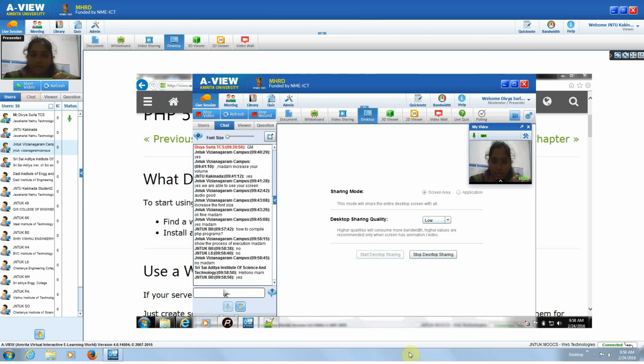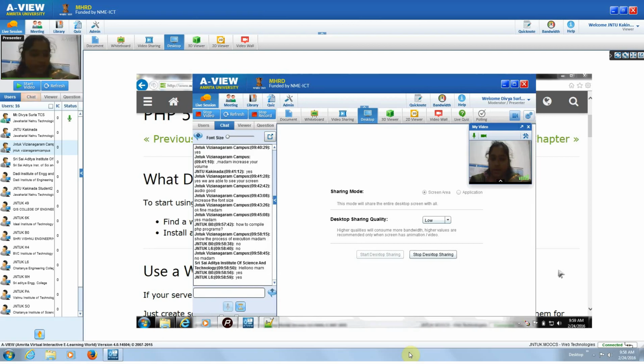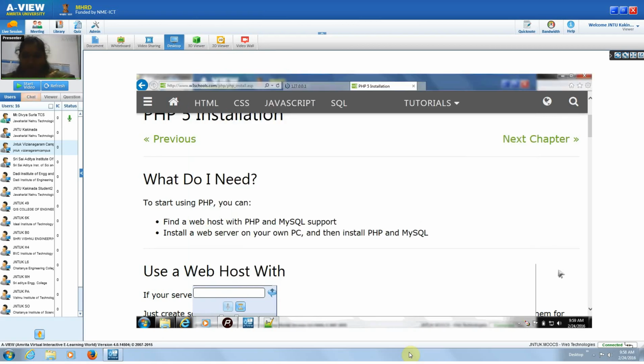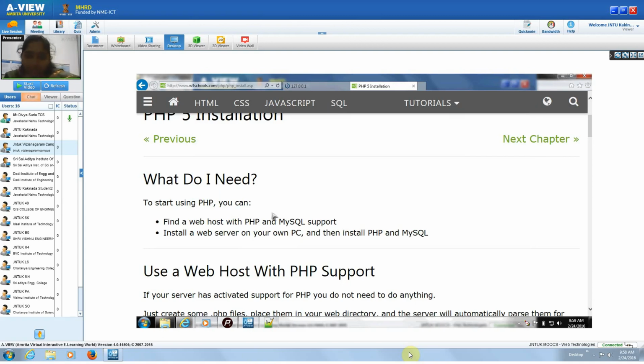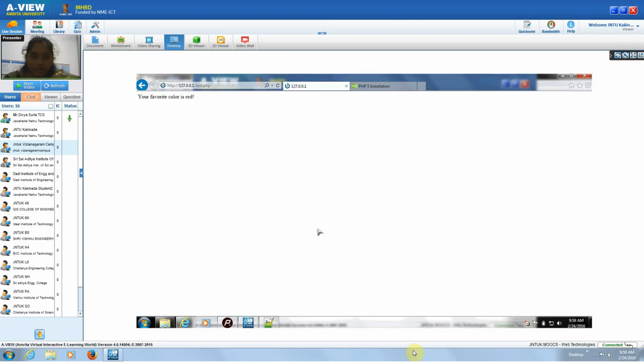Okay, fine. See, for the PHP installation, we require Apache or IIS servers, that is web servers. Along with that, we need PHP and MySQL. Instead of installing individually, we will use packages like WAMP server or LAMP based on the operating system we are using, and some other packages like Bitnami. If you go to bitnami.org,